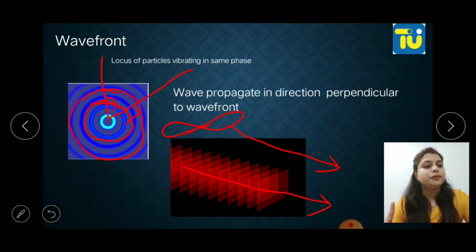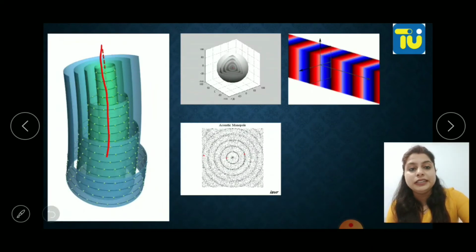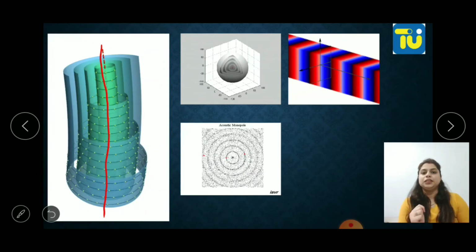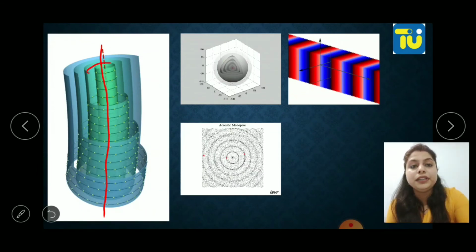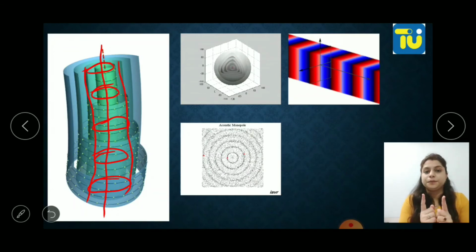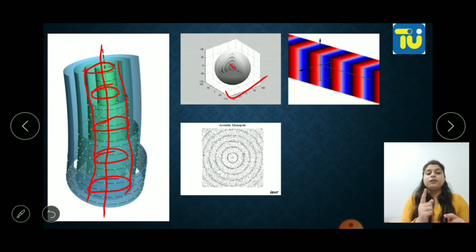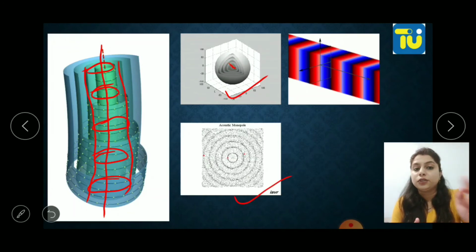Okay, so now there are different wavefronts. If your source is linear, every single point of it will generate a wavefront, right? When you join these wavefronts, a cylindrical shape will form. So a linear source will generate a cylindrical wavefront. And a point source in 3D will generate a spherical wavefront, and in 2D it will generate a circular wavefront.